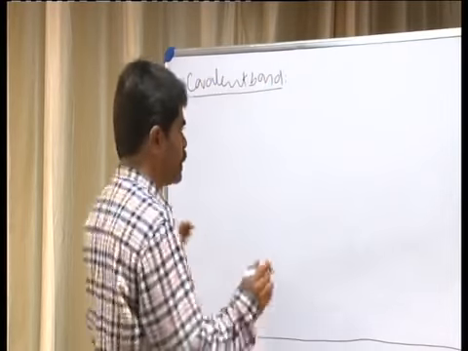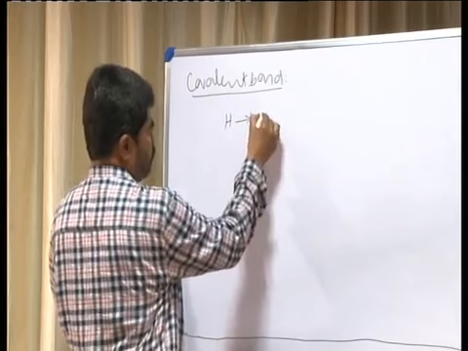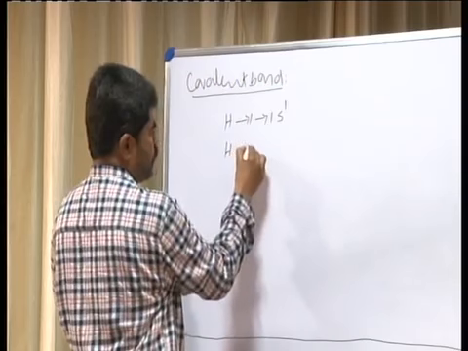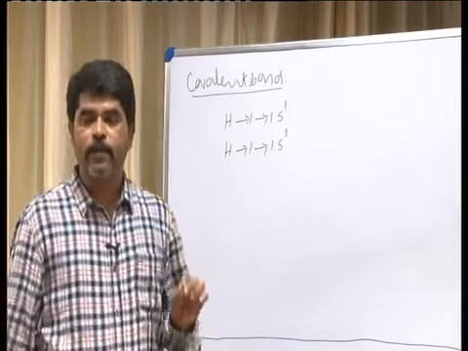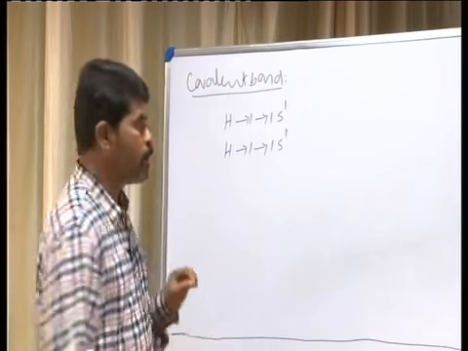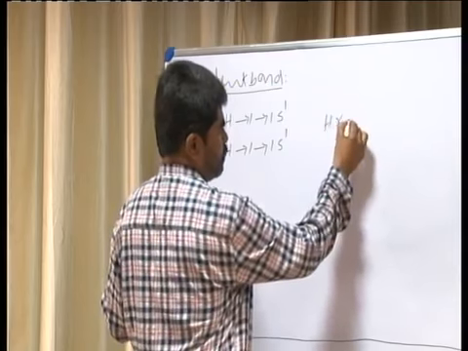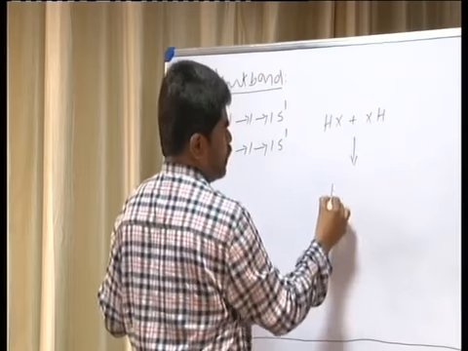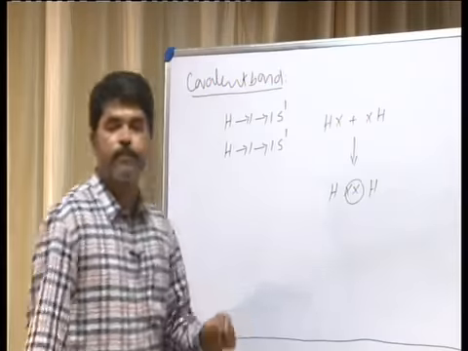Covalent bond is the chemical bond formed by the sharing of a pair of electrons between two atoms in a molecule. That is, you consider hydrogen, atomic number 1, electronic configuration 1s1. Suppose you consider two hydrogens, it is 1s1 again. Now you consider the formation of covalent bond between two hydrogen atoms, that is 1 plus 1. So totally you can write the sharing of electrons between two atoms.